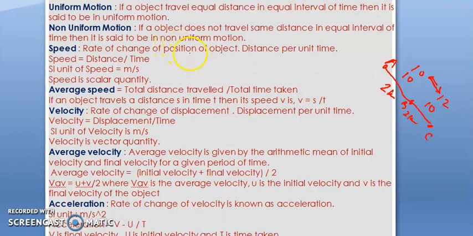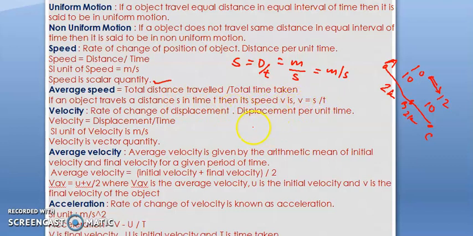Now speed. Speed is the rate of change of position of an object. Speed is equal to distance upon time. SI unit of distance is meter, time is second, so SI unit is meter per second. Since this deals with distance, it is a scalar quantity. Average speed is the total distance traveled by an object upon the total time taken. So if an object travels distance s in time t, then speed is equal to s upon t.